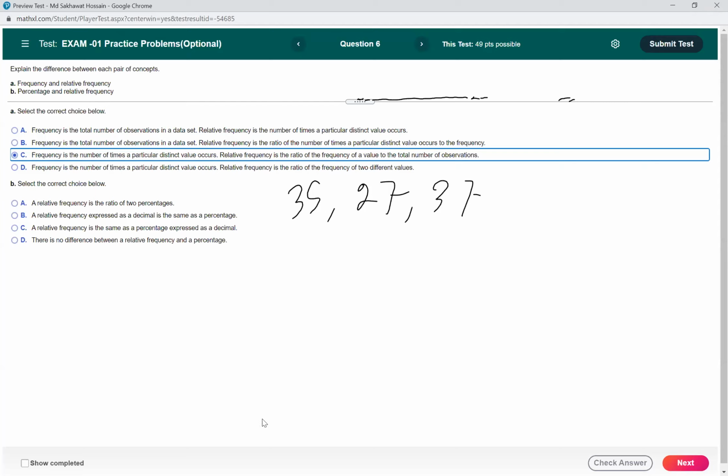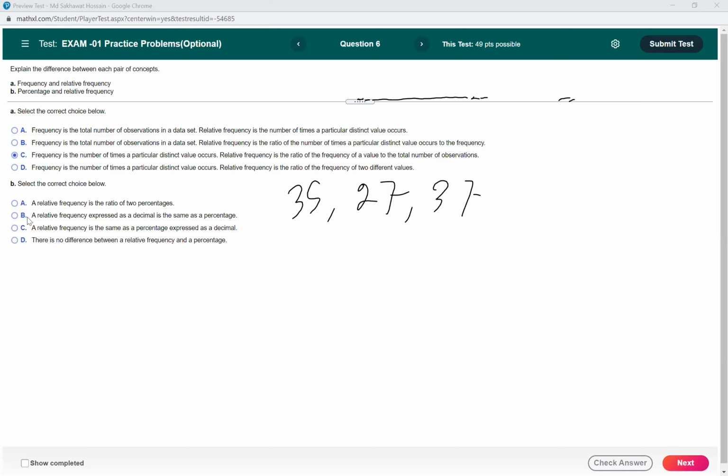Are B and C saying the same thing? It seems they're saying the same thing, but not exactly. B says a relative frequency expressed as a decimal is the same as percentage, for example 0.37 when the percentage is 37.